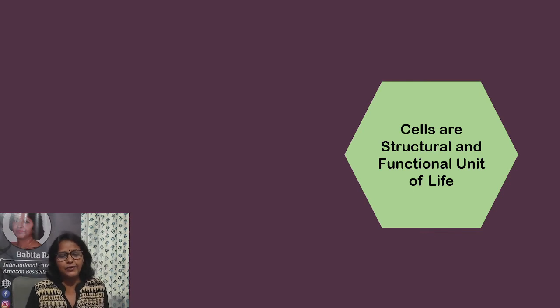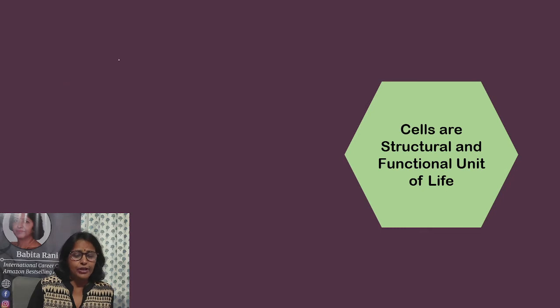Now, cells are the structural and functional unit of life. This is a very important statement. Structural: what do we mean by structural? Every living organism on this earth begins its life with a cell.